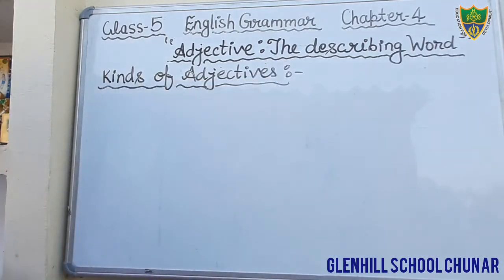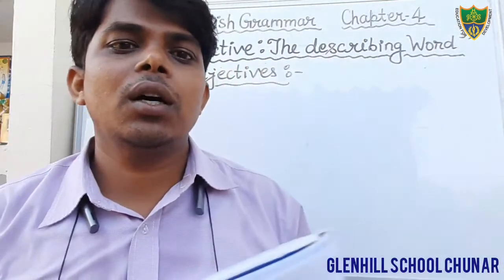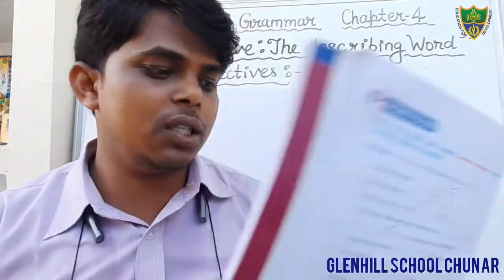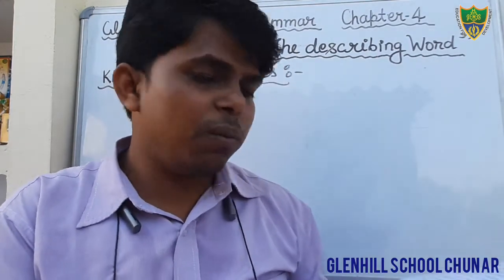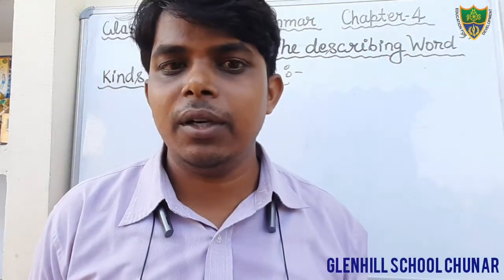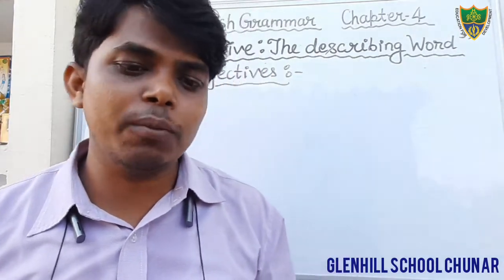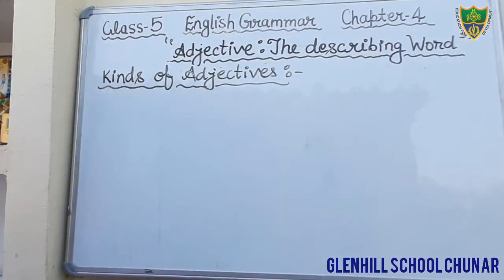Dear students, although there are so many kinds of adjective, there are 10 kinds, but in your book only 5 kinds are given, that we have to read. So we will write only the kinds which are given in your book.